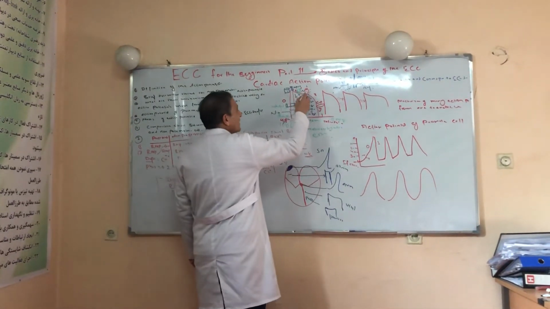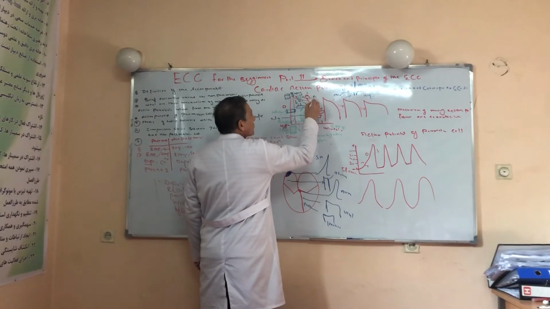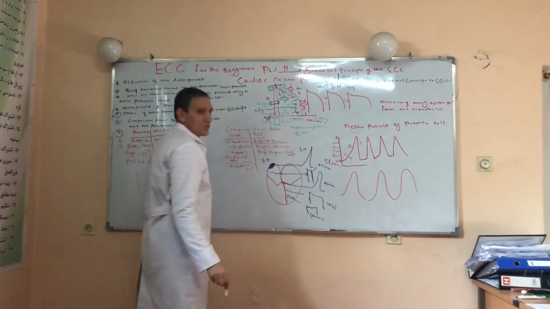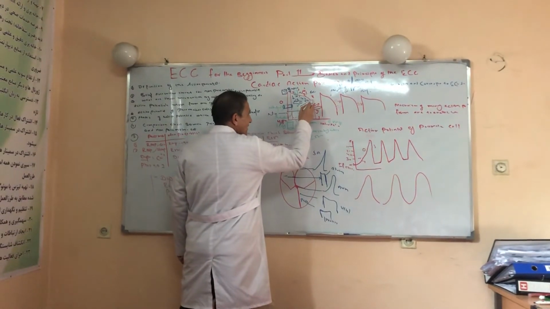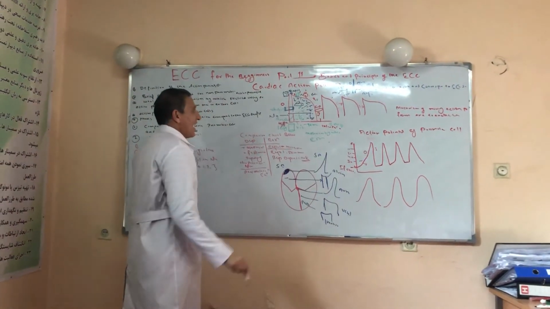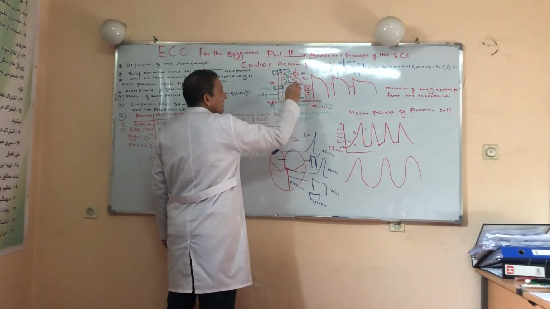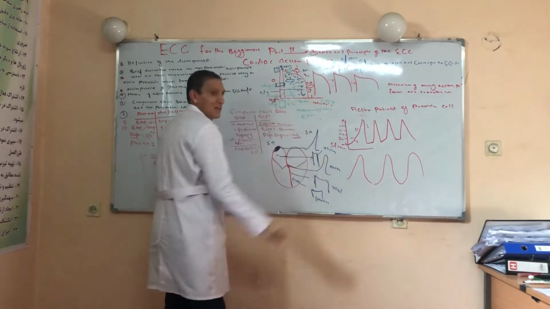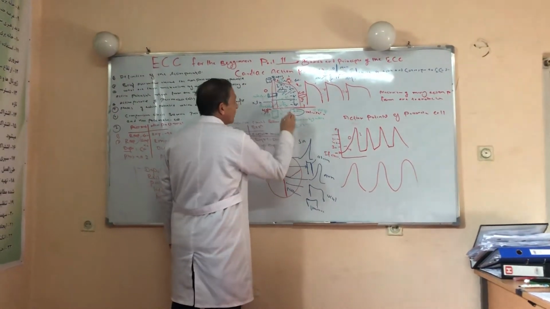After the calcium channel is closed, which channel opens? The ultra-rapid potassium channel opens, and potassium goes from inside the cell to the outside. Then the cell is losing positive electrical charge and coming back to the resting membrane potential of minus 90 millivolts.